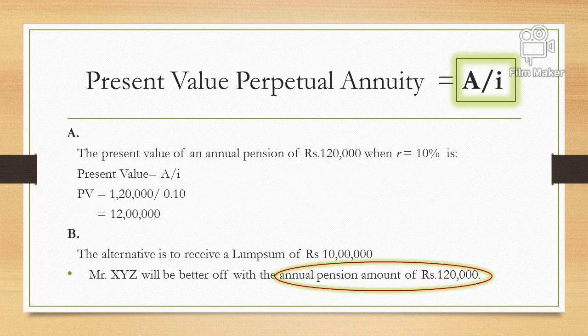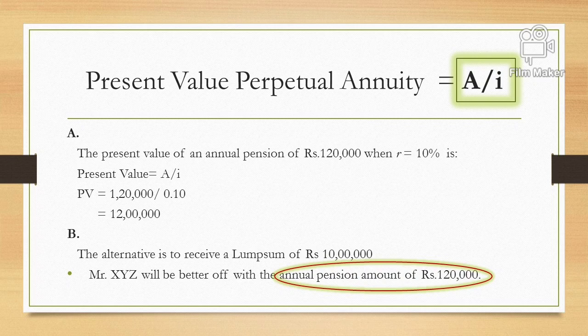So this is the formula for perpetual annuity where n is not given. The company has given a choice to give 1,20,000 for the next 20, 30 years, or as long as he lives, but we need to find out the present value of this perpetual annuity in today's terms. So the perpetual annuity's present value equals A divided by I, where A is the annuity which the company is promising to pay every year, an equal amount, divided by the rate of interest.